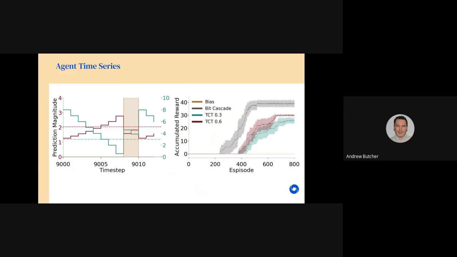On the left, at the start of the 10th episode at time step 9000, the co-agent can already accurately predict when the next hazard will occur, represented by the shaded region. On the right, we see that our best performing agent-co-agent team starts earning reward around episode 225, after it learns to make use of the co-agent predictions.